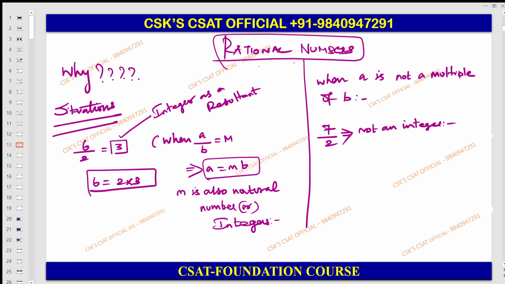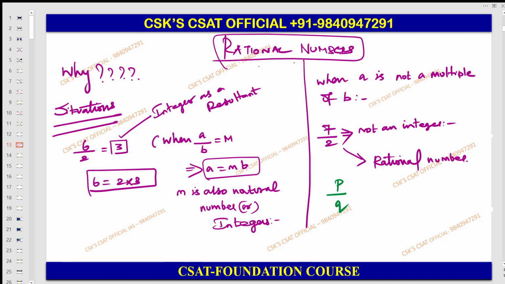So when a situation arises like this, you will be forming a rational number. This is a new type of number, and it is called a rational number. Is it in the form of p by q?